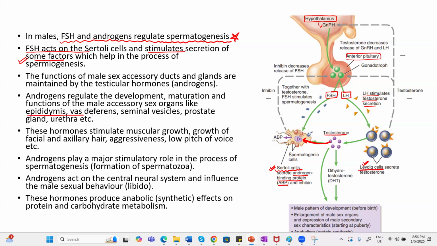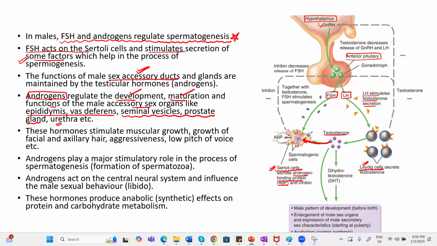So these are accessory ducts, these are accessory glands. Clear? And this is the urethra. So androgen is regulating the development, maturation, and function of accessory sex organs. You can say the accessory duct and gland function is also maintained. So this much you are getting.